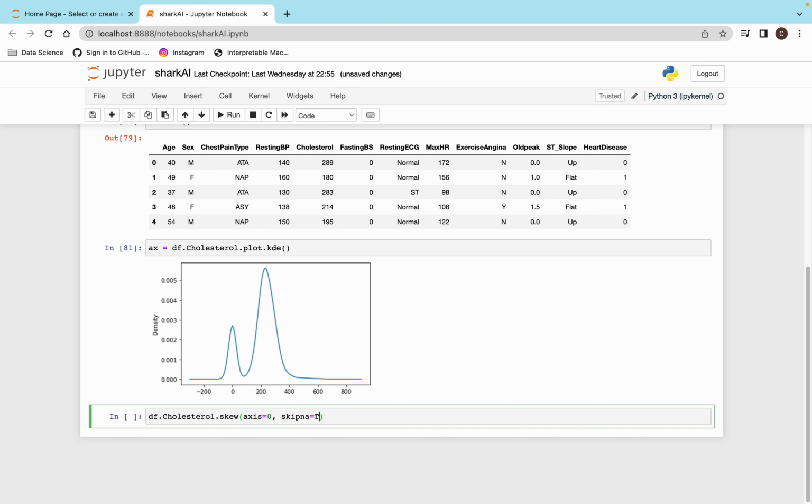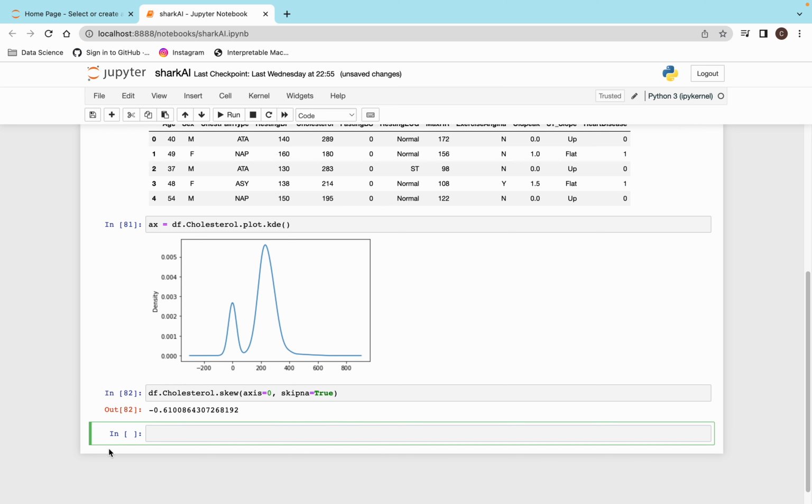So if no value is found, just keep those values. The skewness is saying minus 0.61. If it is anything greater than 0.5 in magnitude, you can consider it a skewed one.